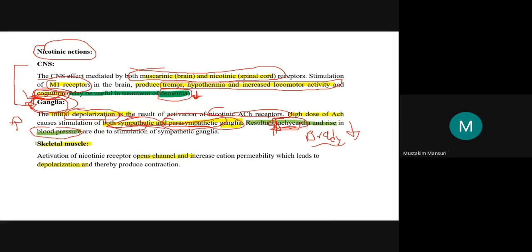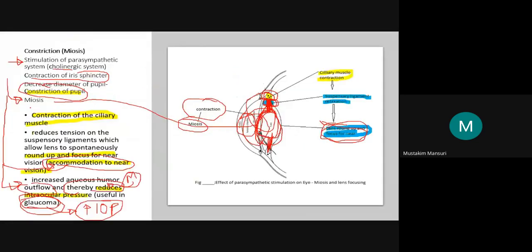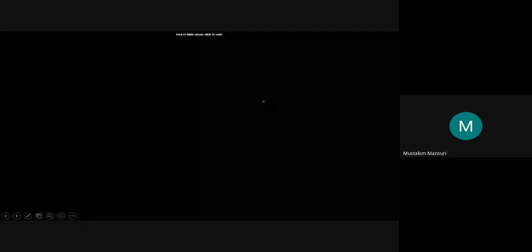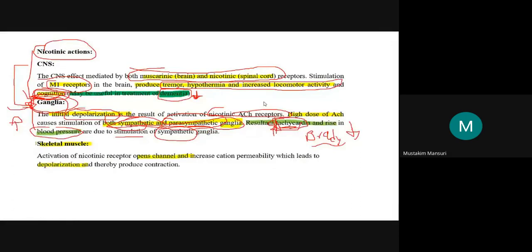This is not because of this cholinergic effect. It is because of this sympathetic stimulation. So when you stimulate the ganglia, now don't confuse this action with the first one. What is the difference between this and the first one here? The effect on the heart as well as blood vessel. What is the difference? Anyone? What is the major difference over here?